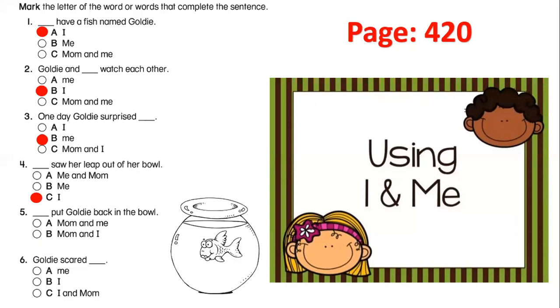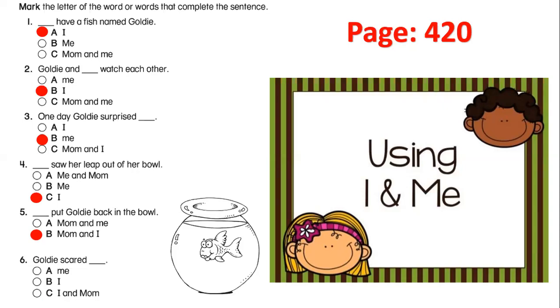Number 5. Mom and me put Goldie back in the bowl, or mom and I. It comes at the beginning of the sentence. It comes as a subject. It comes before the verb. So it should be I. Excellent. Mom and I. Goldie scared me, I and mom.